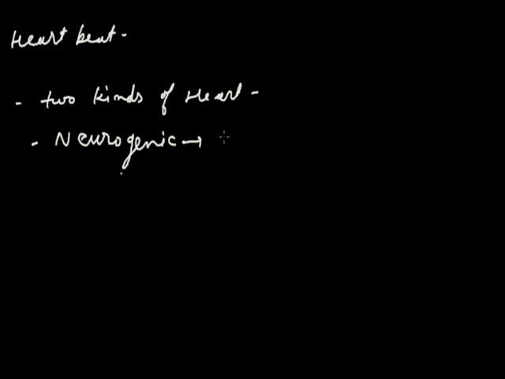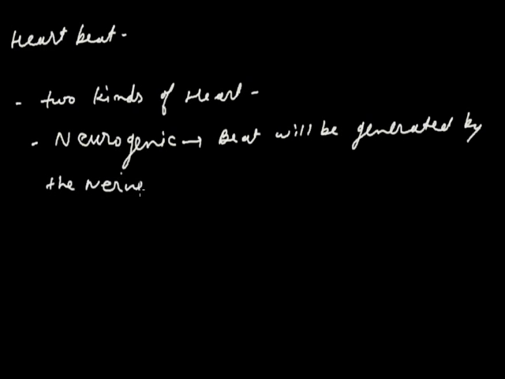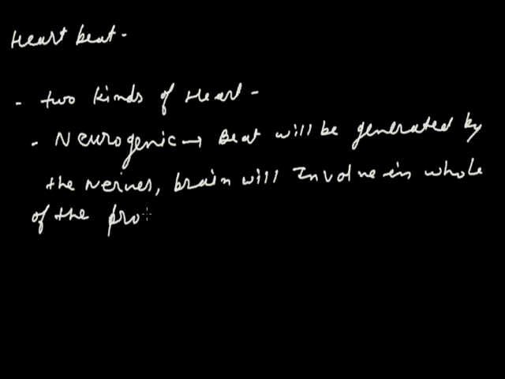In this heart, the beat is generated by the nerves themselves, and finally it reaches the brain. It means the brain is involved in the whole process.